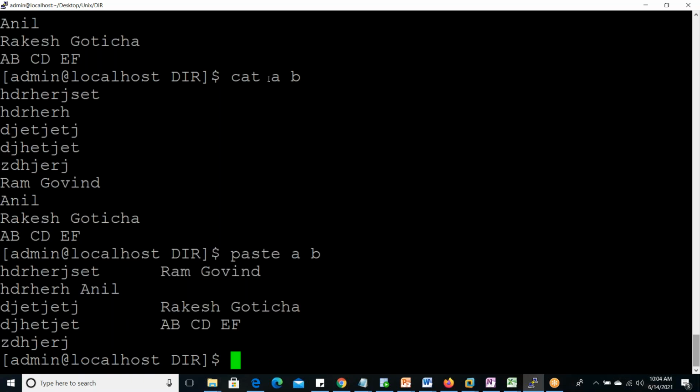So first line of first file, first line of second file. In the middle, give one tab. So this is first line of first file A, first line of second file B, Ram Govind. Then some word we have given, some characters. Second line of first file, second line of second file.